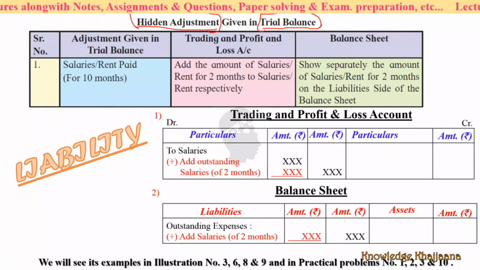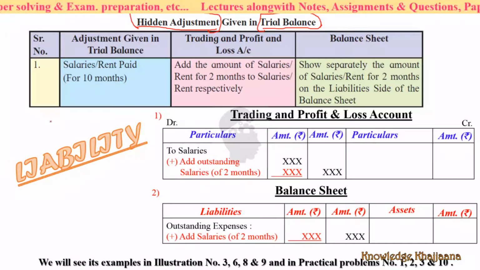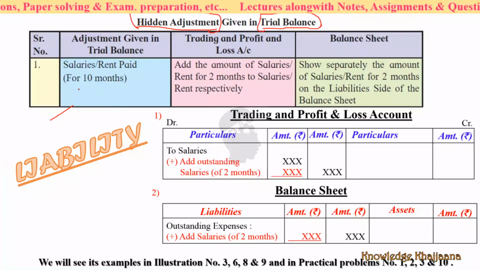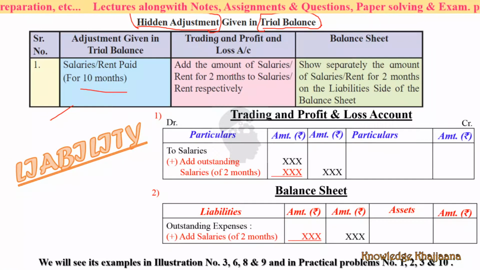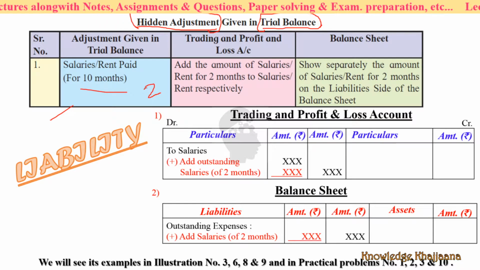See, for example, it is given in the adjustment: rent or salaries are paid for 10 months. Whom do we pay the rent? From whom we have taken the shop on rent, right? Or salaries, we pay the salary to the employees. It is paid for 10 months. Then what should be done? See, it is paid for 10 months, means 2 months salary or 2 months rent is to be paid. Okay, we have yet to pay 2 months rent or 2 months salary.